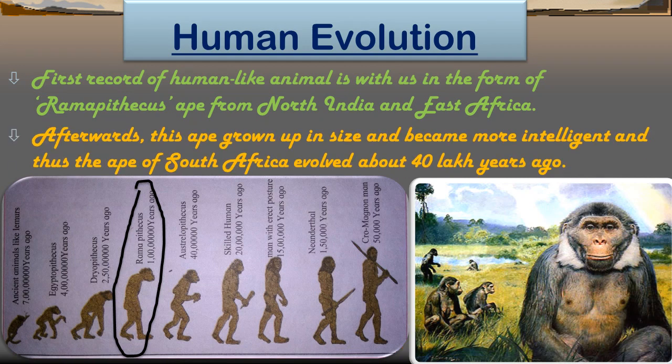So this is the Ramapithecus, and afterward this ape grew in size and became more intelligent. Thus the ape of South Africa evolved, and the name of this species is Australopithecus, which appeared about 40 lakh years ago.